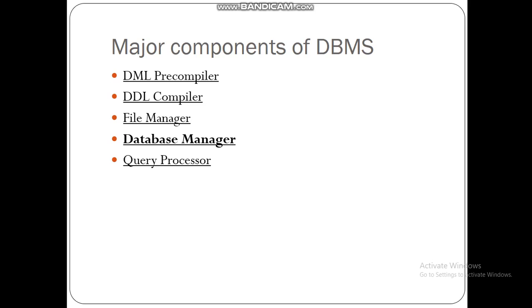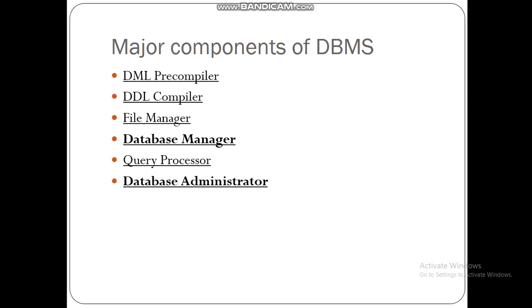Next is the query processor. The query processor is used to interpret the online user's query and convert it into an efficient series of operations in a form capable of being sent to the data manager for execution. So, the query processor interprets the online user's query and converts it into efficient operations in a form capable of being sent to the data manager for execution. Thus, we access the database. So that is the function of the query processor.